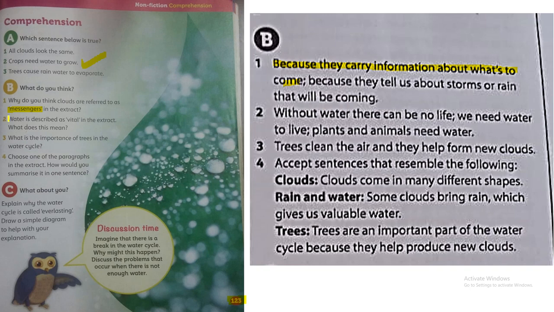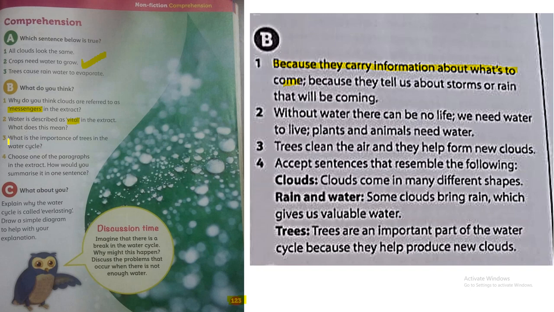Okay. Number 2, water is described as vital in the extract. What does this mean? We mentioned before vital means important. So water is described as an important thing. This is correct. People, animals, and plants can't live without water or without drinking. That's why water is the most important thing on earth. Let's read the answer that we have here. Without water, there can be no life. We need water to live. Plants and animals need water as well.